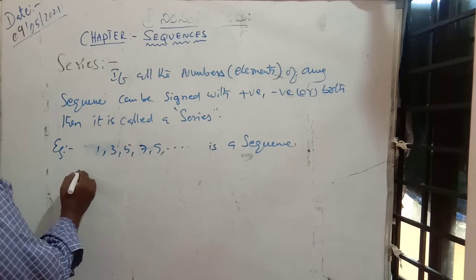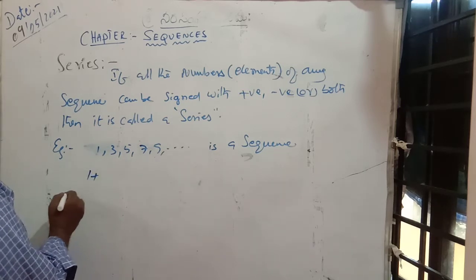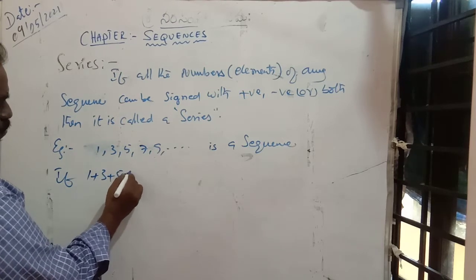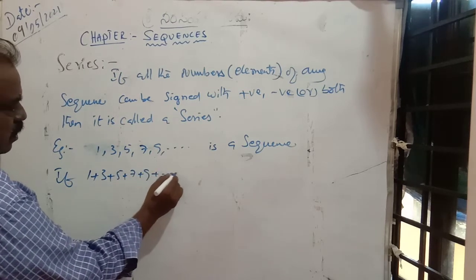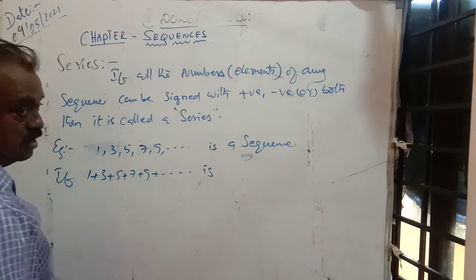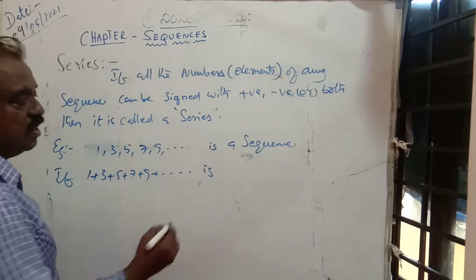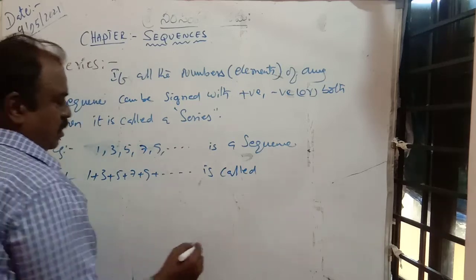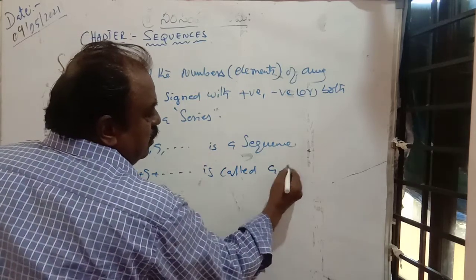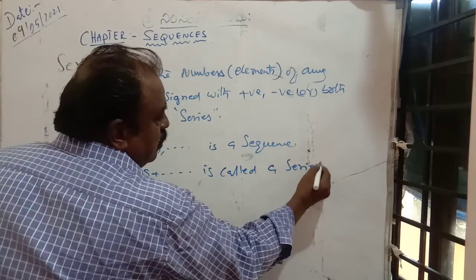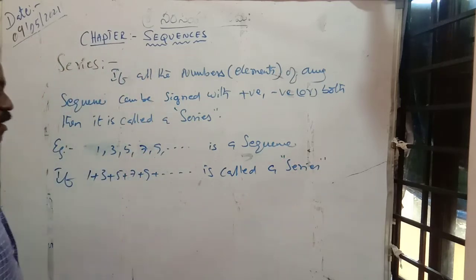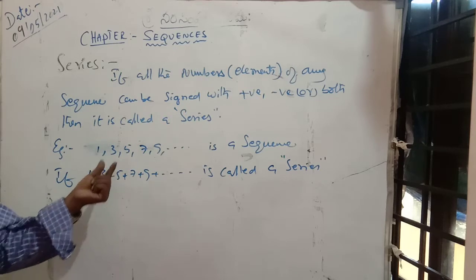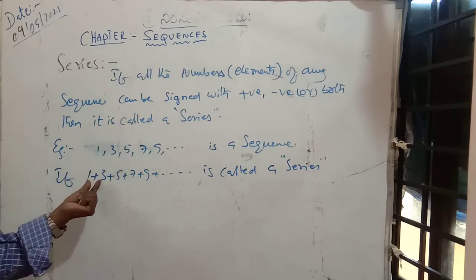If it is signed, 1 plus 3 plus 5 plus 7 plus 9 plus dash dash, it is called a series. It is called a series because here the numbers are signed with positive, that is, a plus.